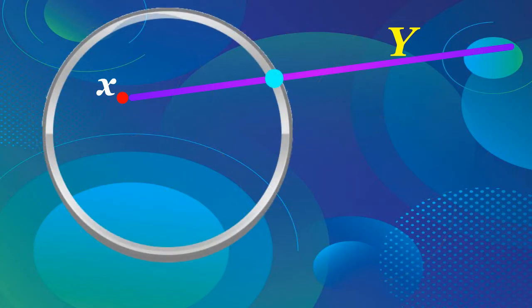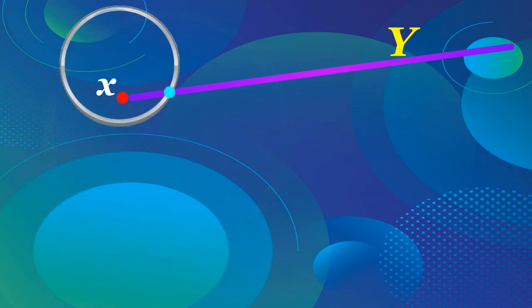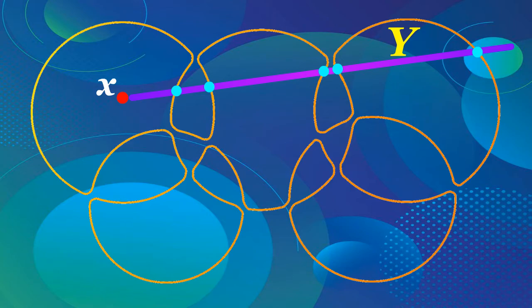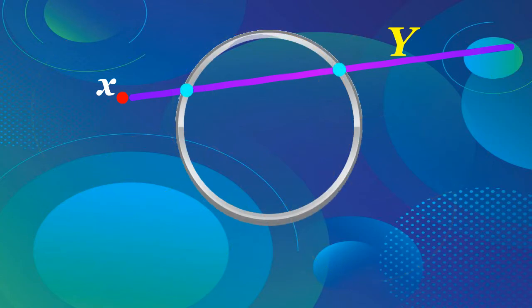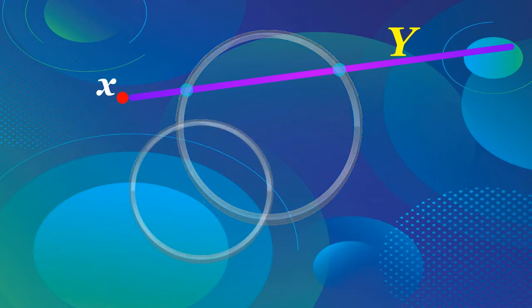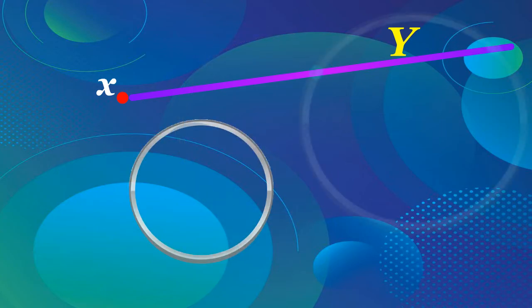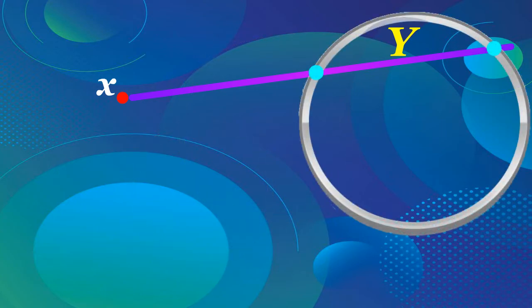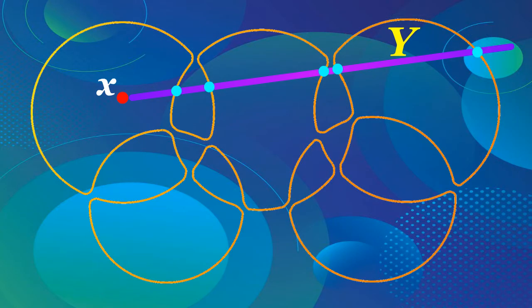Observe that each circle C which contains X intersects Y at only one point. And hence, any such circle contributes 1 point to the intersection of our curve with the ray Y. For any other circle C which does not contain X, since our ray is not tangent to C, it will intersect C at 2 points, or not at all.